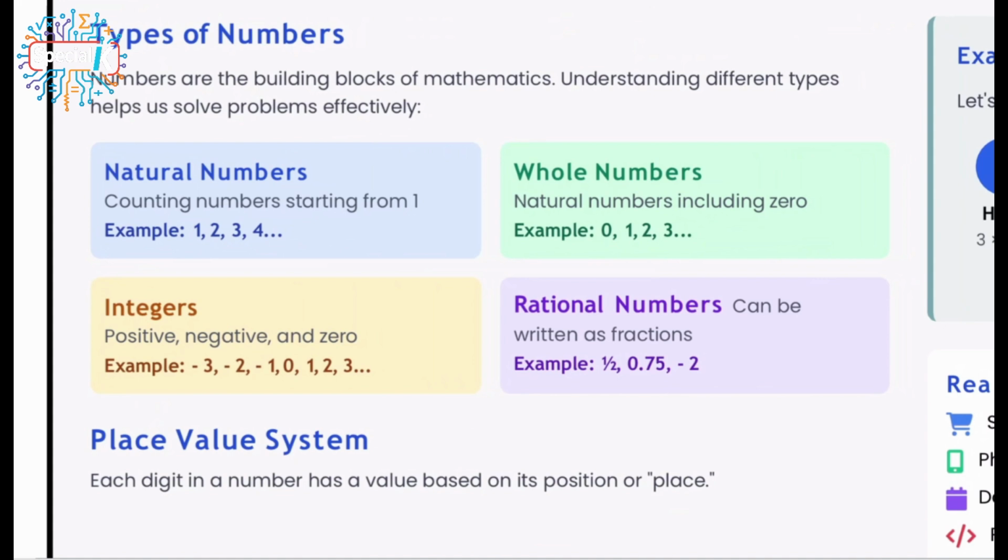Easy. Another type of number that we have is the whole numbers. The whole numbers are actually just like the natural numbers, as you can see, but with one additional element, which is 0.